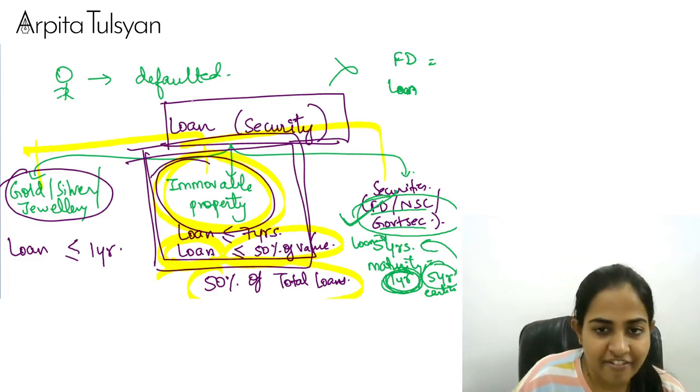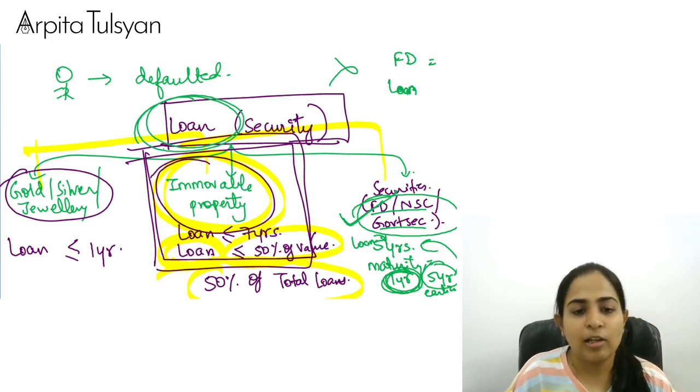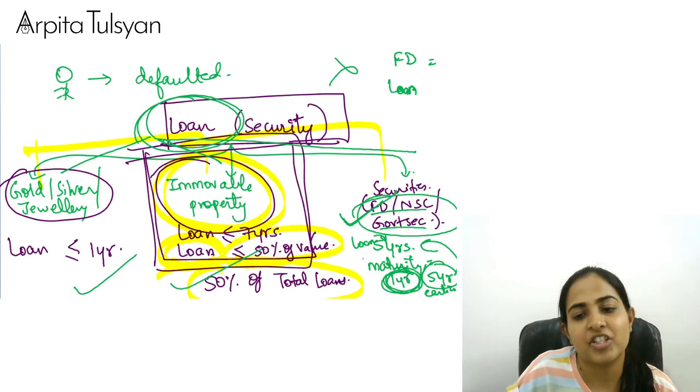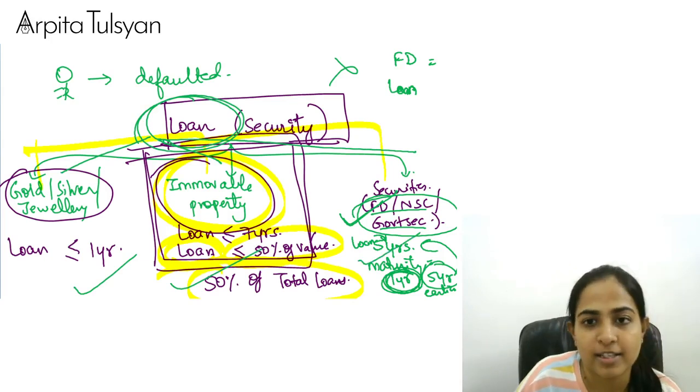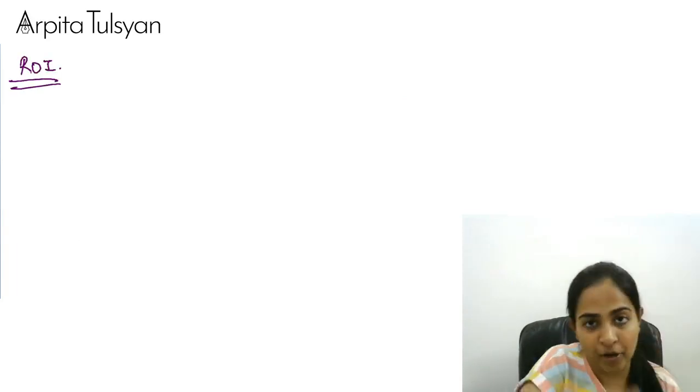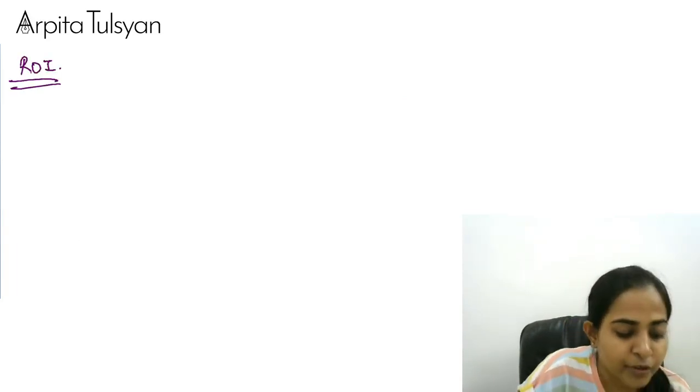So whenever a Nidhi company is giving any loan, it can give against these 3 things. These are the restrictions applicable in case of loans. Right? And the rate of interest, when we are giving a loan, is important because that is going to be our income.